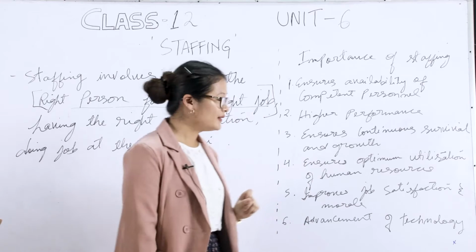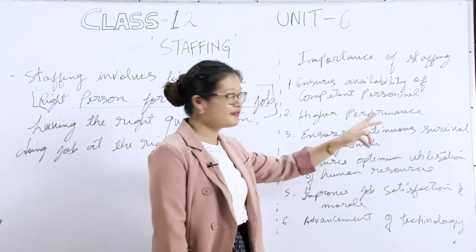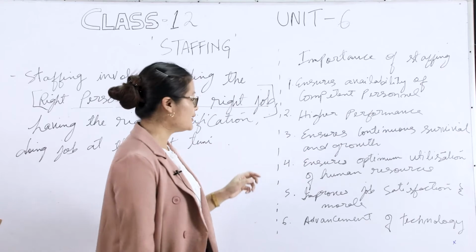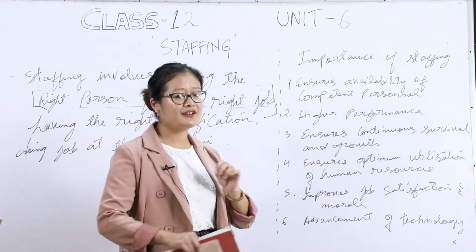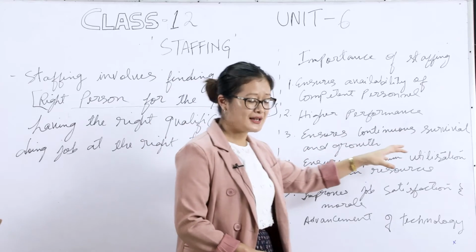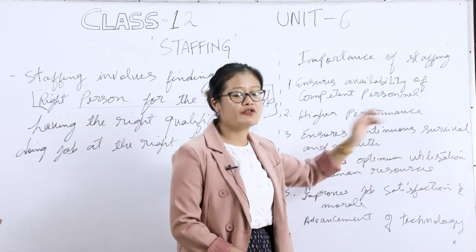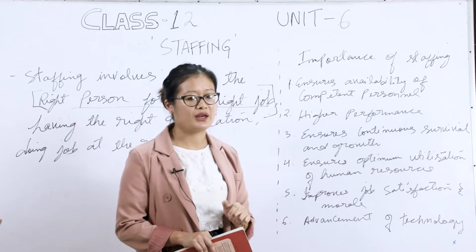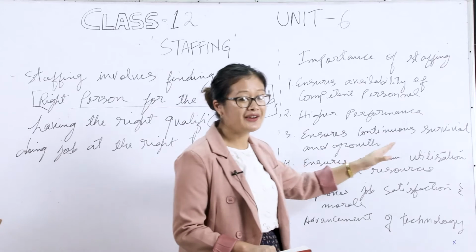Next point is ensures continuous survival and growth. When an effective person is in the organization, they will survive for a longer period of time, and at the same time the organization will have growth.